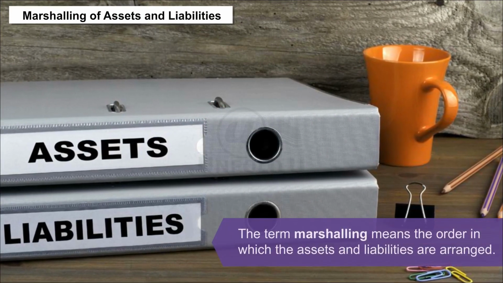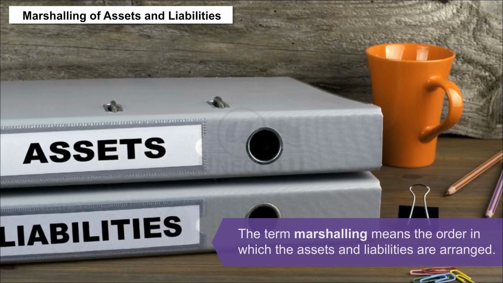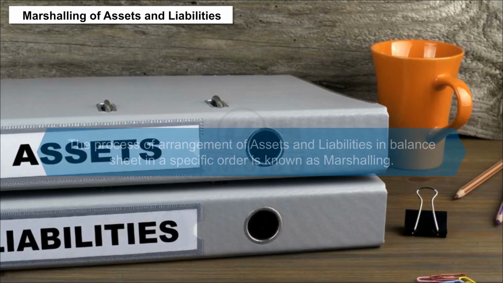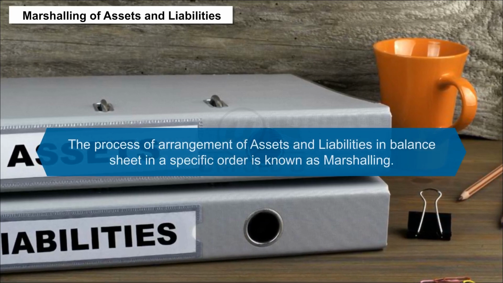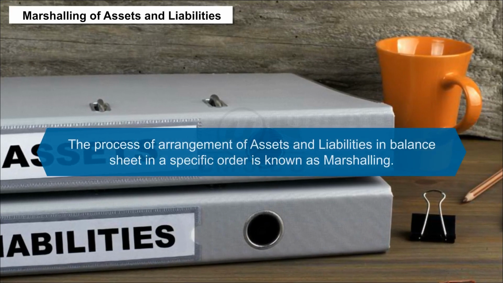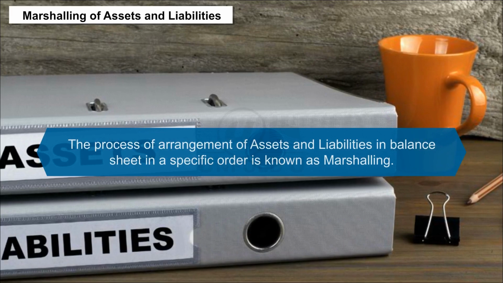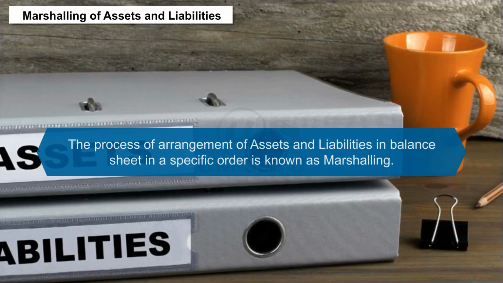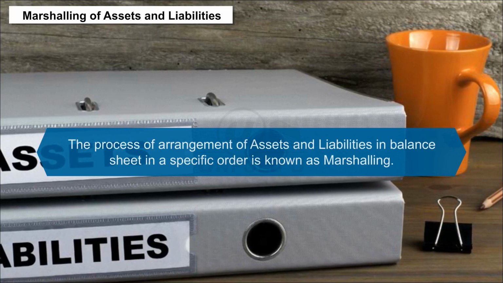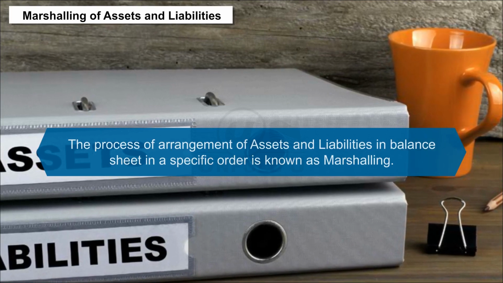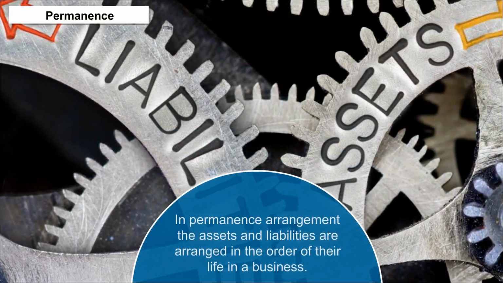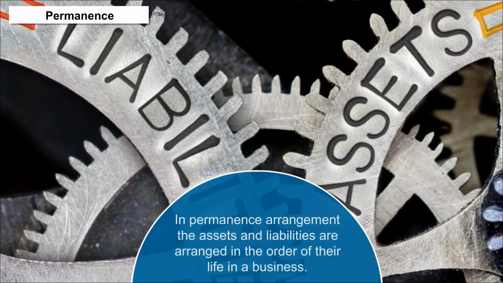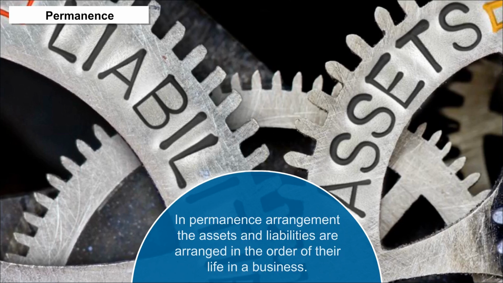Marshalling of assets and liabilities. The term marshalling means the order in which the assets and liabilities are arranged. The process of arrangement of assets and liabilities in balance sheet in a specific order is known as marshalling. The arrangement of assets and liabilities can be done in two ways. Permanence. In permanence arrangement, the assets and liabilities are arranged in the order of their life in a business.